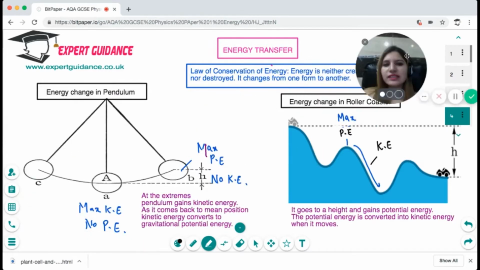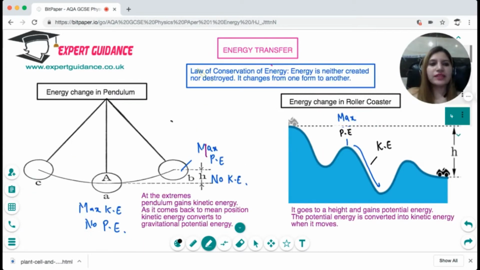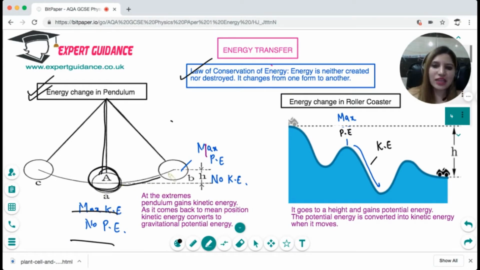Now, how does this energy transfer take place? There's a law of conservation of energy, that energy is neither created nor destroyed. It changes from one form to another. So let's take an example of a pendulum. At the mean position, it has maximum kinetic energy and no potential energy. As it goes to the extreme, it starts losing kinetic energy but gains potential energy. At the extreme, it has maximum potential energy, and when it swings back, all the potential energy gets converted into kinetic energy.